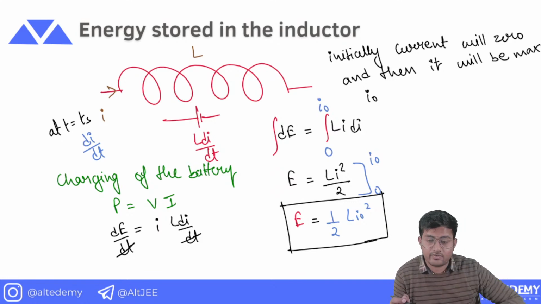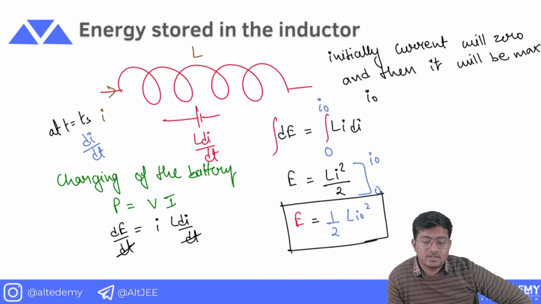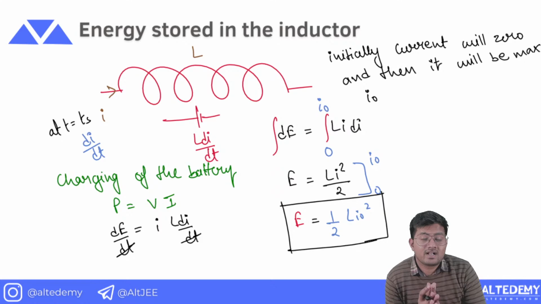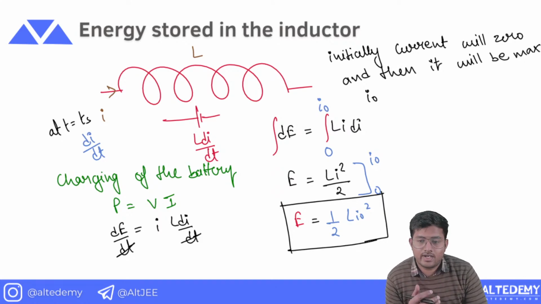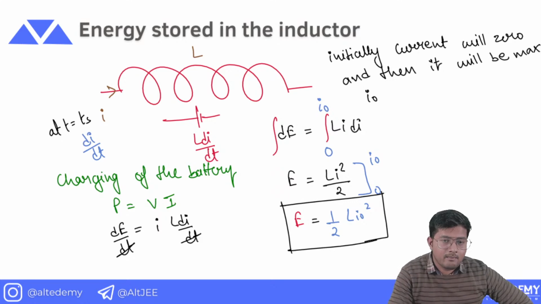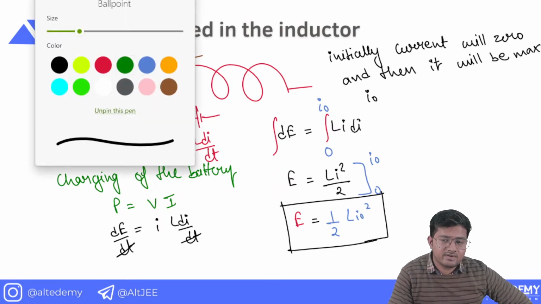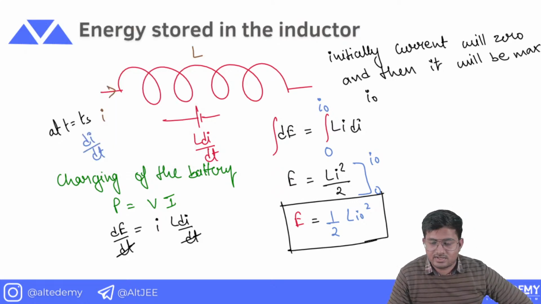After a certain point of time, the current will assume its maximum value, that is I naught. Right? What is I naught? I naught is the maximum value of current. This is something which we will discuss in the next lecture in detail. This is the maximum value of current.